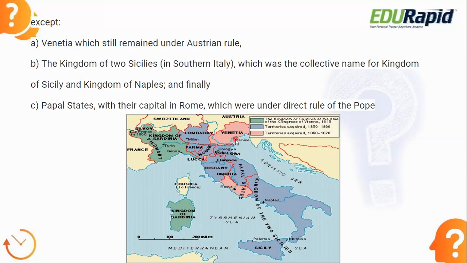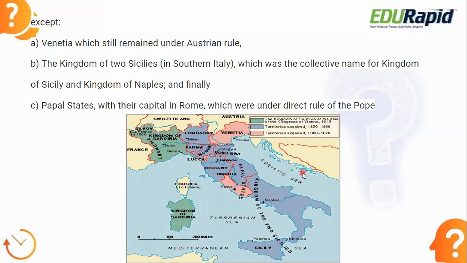Next, the Kingdom of Two Sicilies. That is in southern Italy. You can see in the picture, this side in purple color, Naples and Sicily. This is usually called the Two Sicilies kingdom, which was the collective name for the Kingdom of Sicily and the Kingdom of Naples. It was not unified under the Sardinian monarch. They were separate kingdoms. These purple areas are Naples and Sicily.